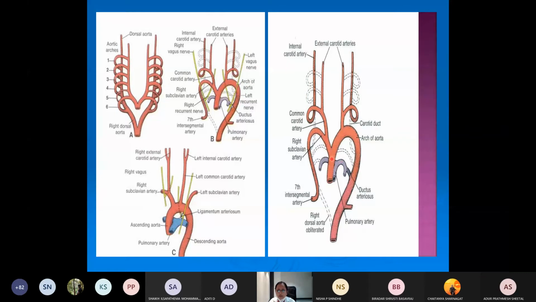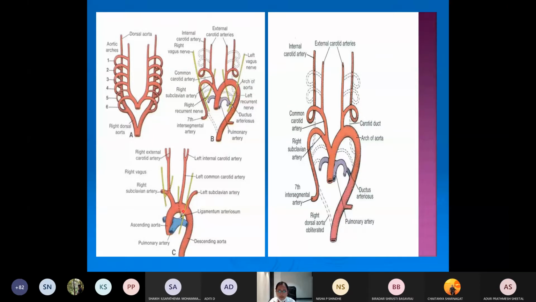The arch of aorta has 3 sources of development. One is the left limb of the aortic sac, the left arch of aorta and the left dorsal aorta. So this will form the arch of aorta. Okay, this is the arch of aorta. This left 7th intersegmental artery will form the left subclavian artery. Later this origin will be shifted here.